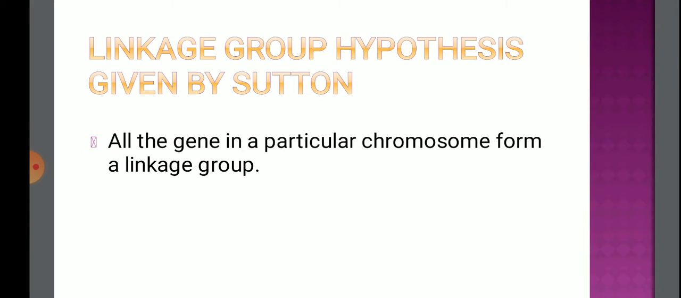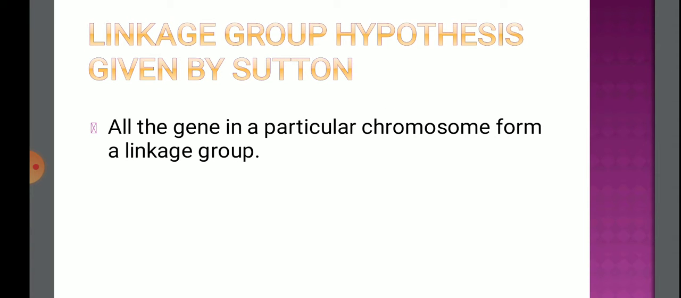Now the linkage group hypothesis was given by Sutton. All the genes present on a particular chromosome form the linkage group. For example, if humans have 23 pairs of chromosomes, there are 23 linkage groups. In the same way, as males have 10 pairs of chromosomes, there are 10 linkage groups. So what is a linkage group? All the genes present on a particular chromosome form the linkage group.